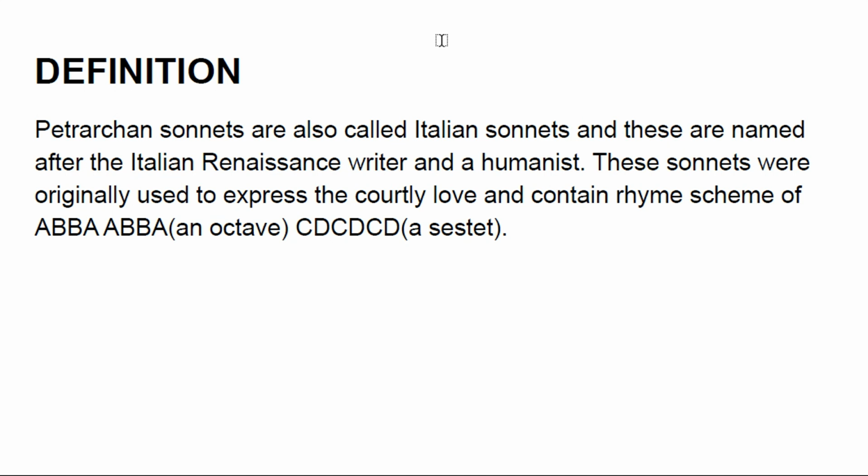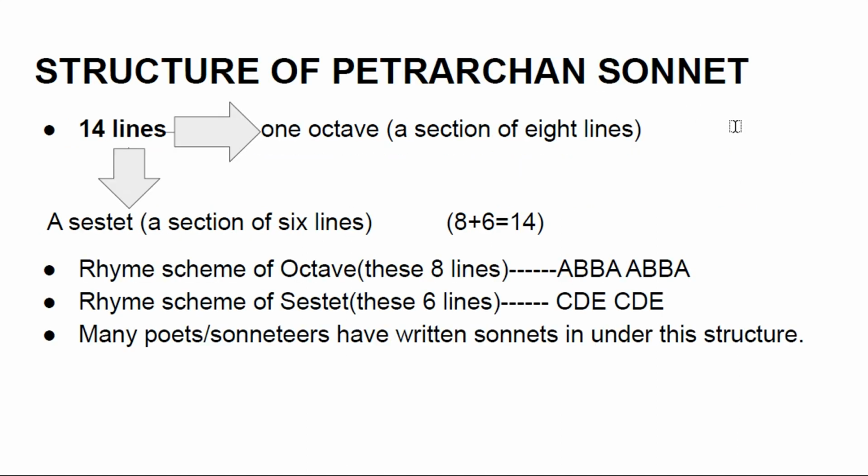These sonnets were originally used to express courtly love and contain a rhyme scheme of ABBA ABBA, which is an octave, and a sestet, which is CD, CD, CD. Describing the structure of Petrarchan sonnets: every sonnet is a 14-line poem.